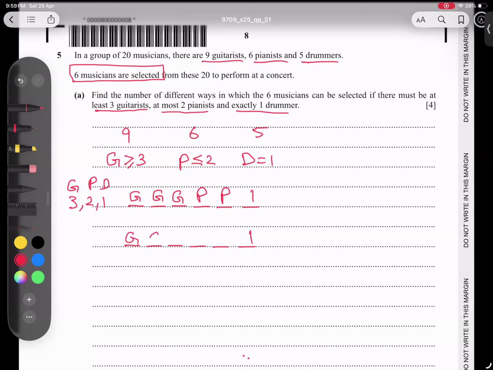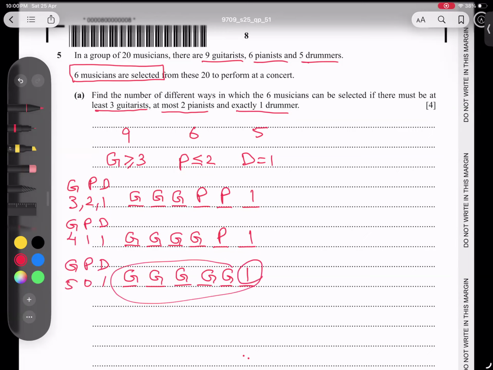Again we have four. So 1, 2, 3, and 4. So we have four guitarists, and naturally we reduce one, so pianist we have one, and drummer we have one. One more possibility maybe we have: 1, 2, 3, 4, 5 and 6. Again, this one and this can be zero also, you know very well. So it means five guitarists we have. So now if I make the planning, 5, 0, and 1. I think we cannot do any more, because if we increase, this will become 0, but it's not possible.